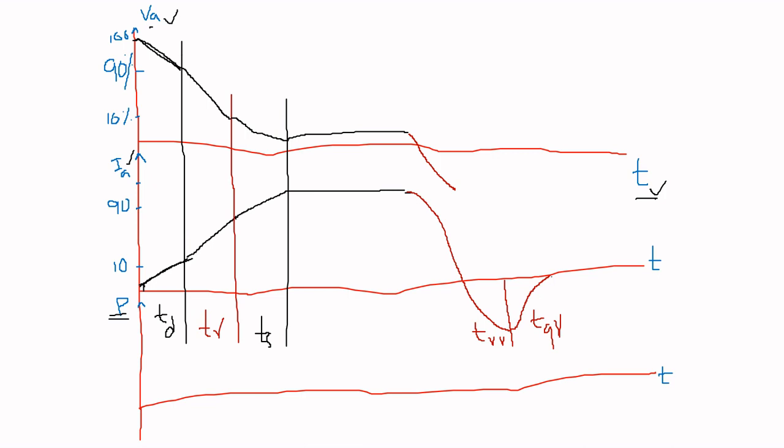Whenever this current reaches 0, voltage also reaches 0. That is, at this point current becomes 0, which means the SCR is in forward blocking mode. So current is the forward leakage current and voltage is maximum. These are the characteristics during the turn on period, and these are the characteristics during the turn off period of the SCR.